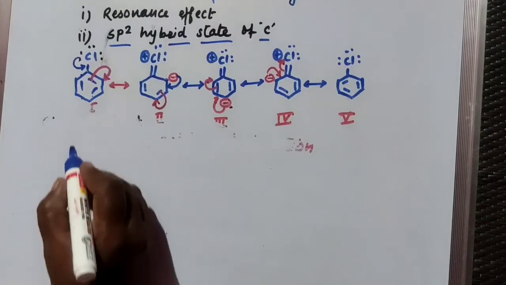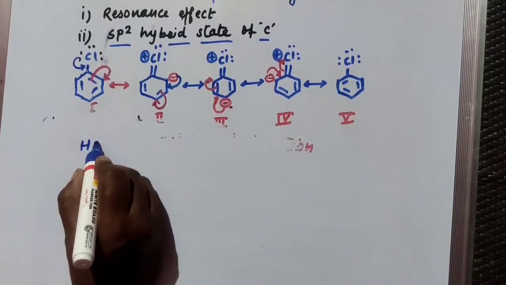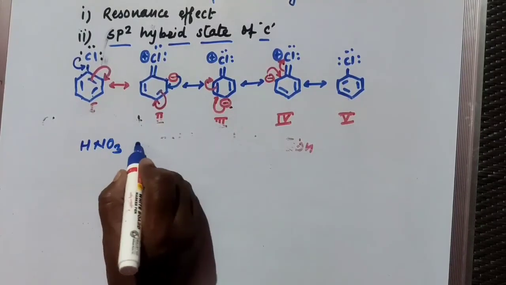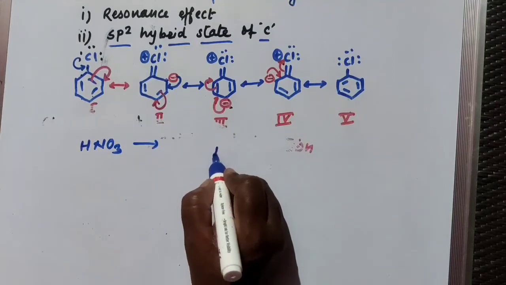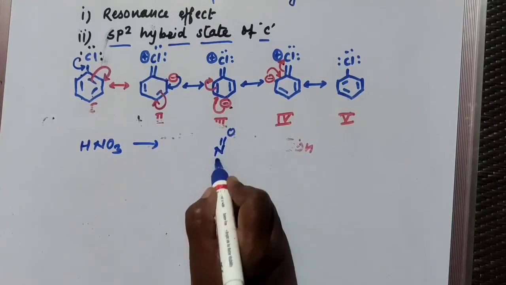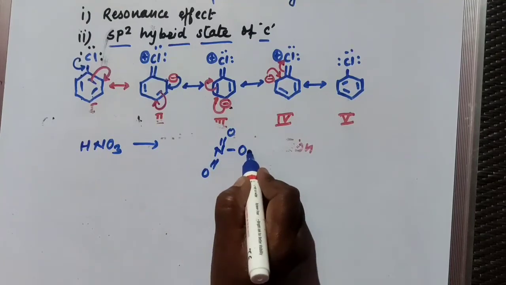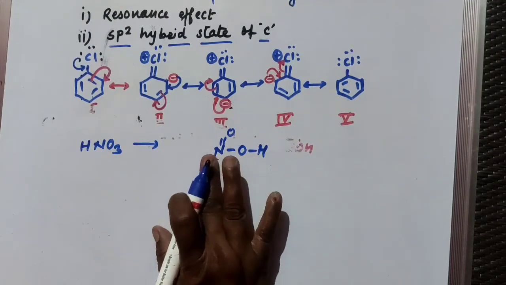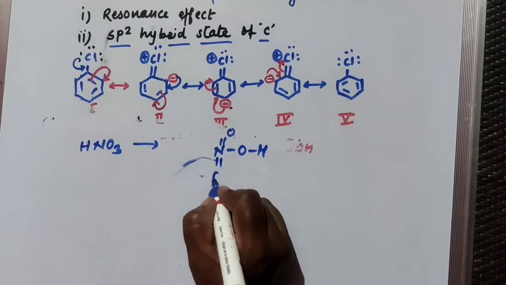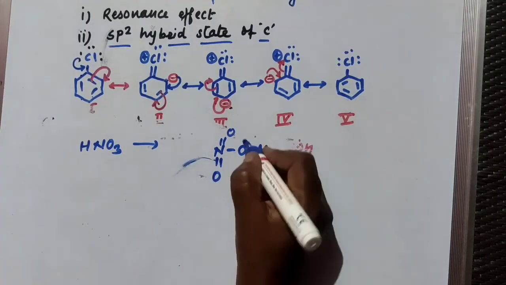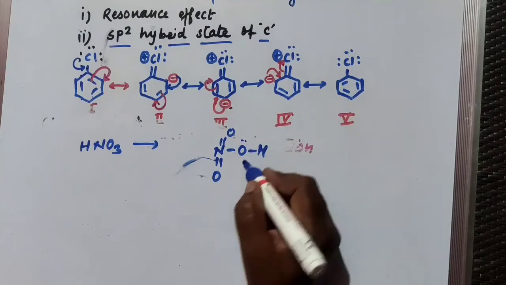So in HNO3, let us see the structure of HNO3. You will get here N double bond O, OH. So the oxygen contains a lone pair of electrons here.